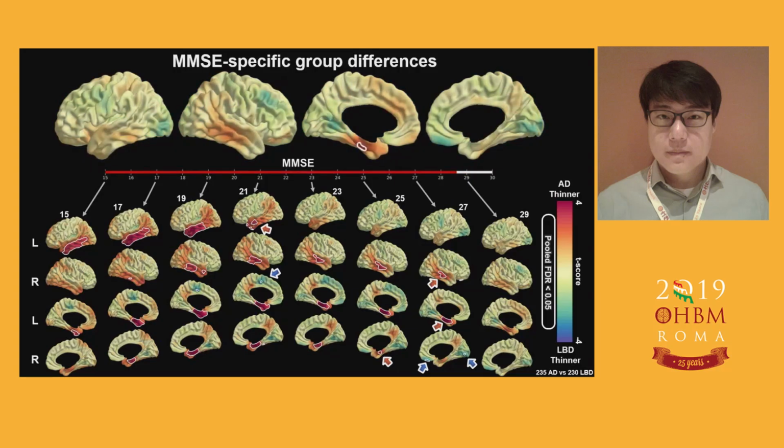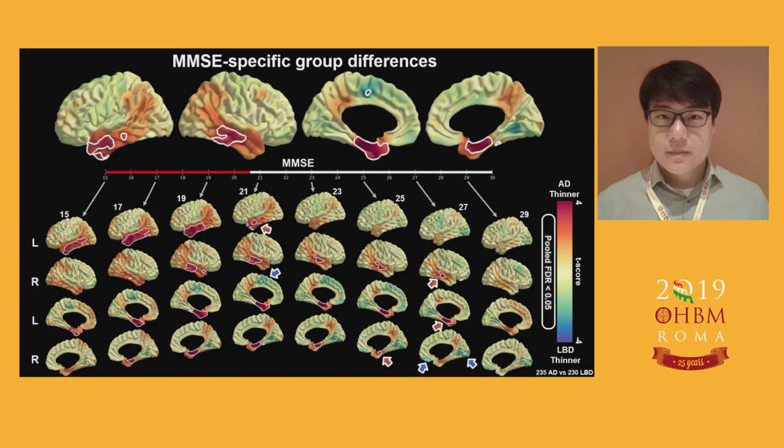At 23, not much change. At 21, the left lateral temporal lobe shows an AD thinner pattern, and LBD thinning is observed in the left cingulate cortex. After 19, the differences get smaller, and significant regions remain on the left temporal lobe at the lowest score.